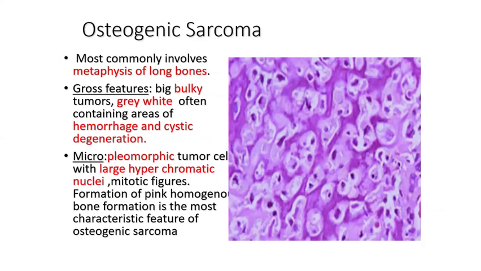Then comes osteogenic sarcoma, which is a malignant tumor involving the metaphysis of the long bone. A fish-flesh-like appearance will be there. The radiological picture is very important in a case of osteogenic sarcoma: sunburst-like appearance.